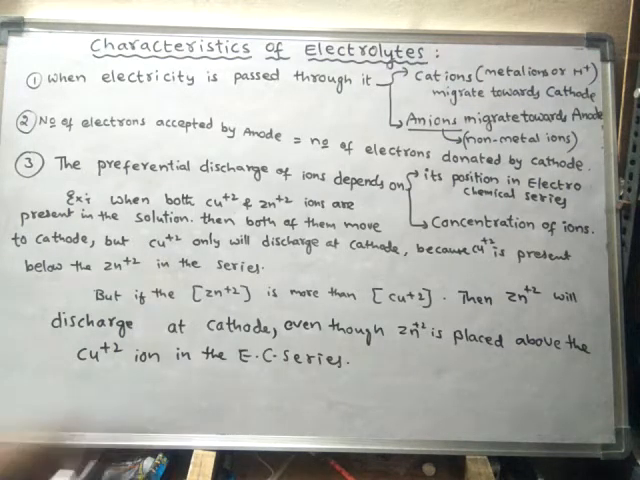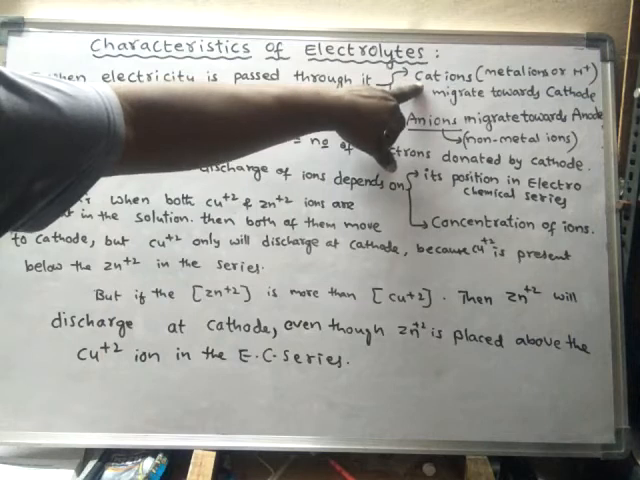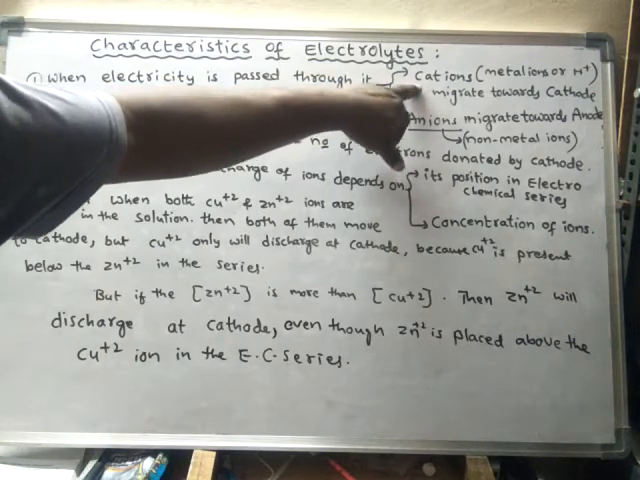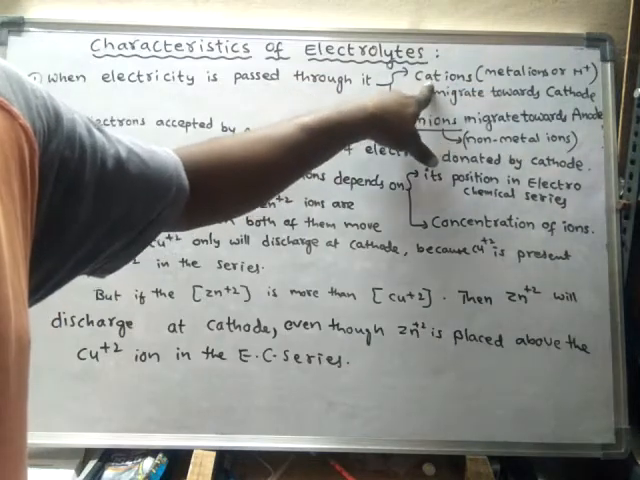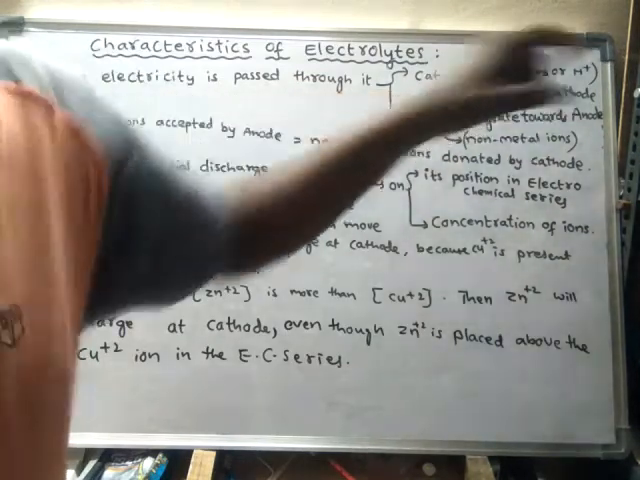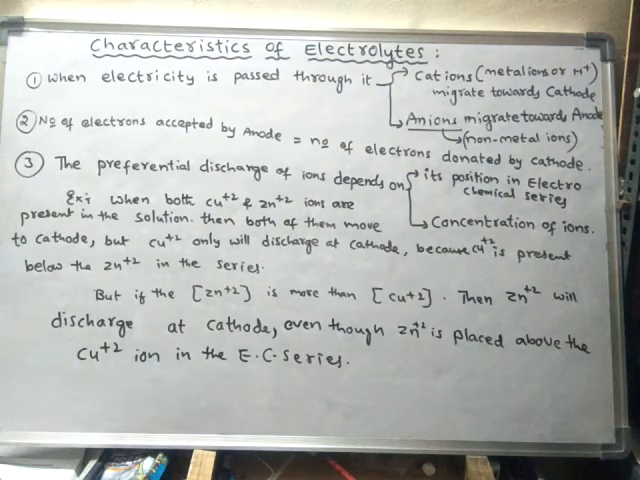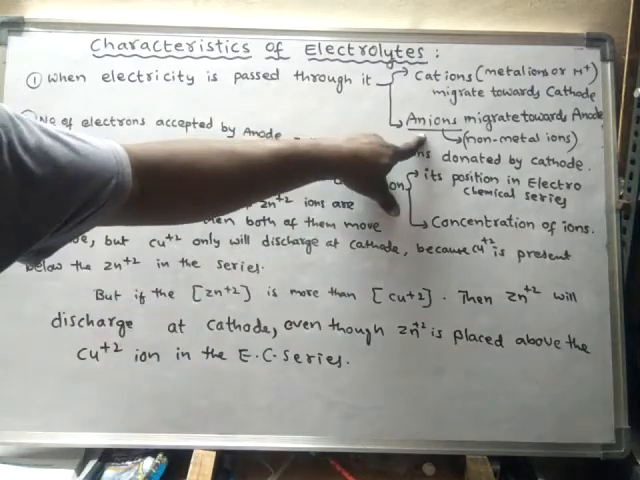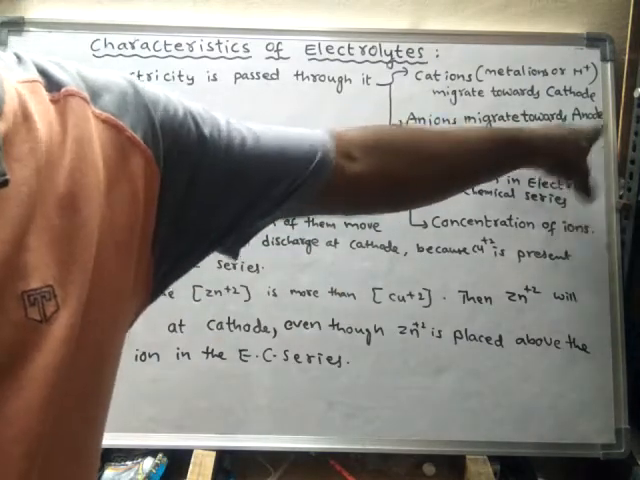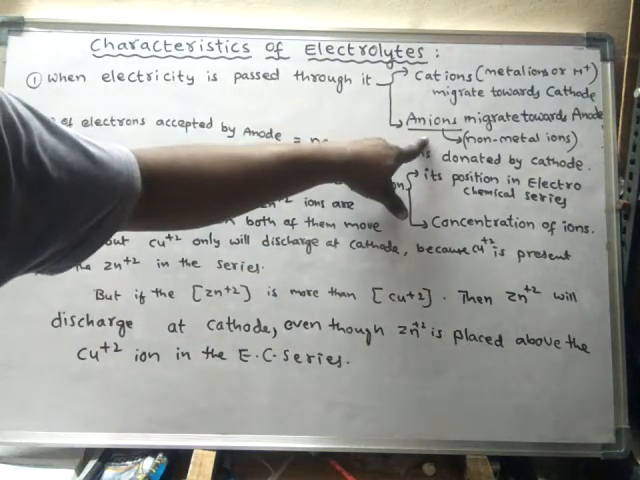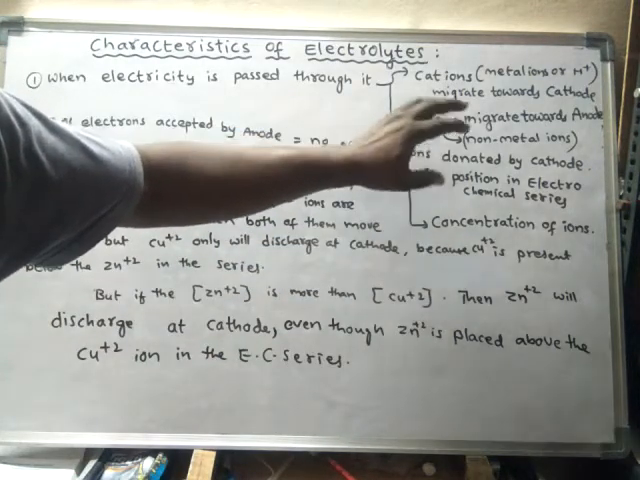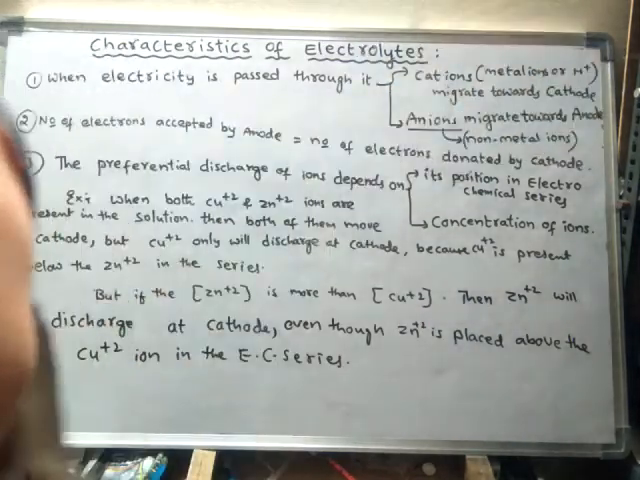And what happens? These ions, for example the cation, will move towards the cathode. After moving, the cation will accept electrons from the cathode, because the cathode is rich in electrons. In the same way, the anion will donate electrons to the anode, because the anode is a positively charged electrode. The anion is a negatively charged ion, so this anion will lose its electron to the anode.